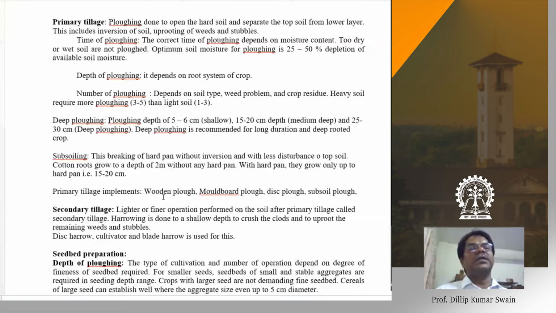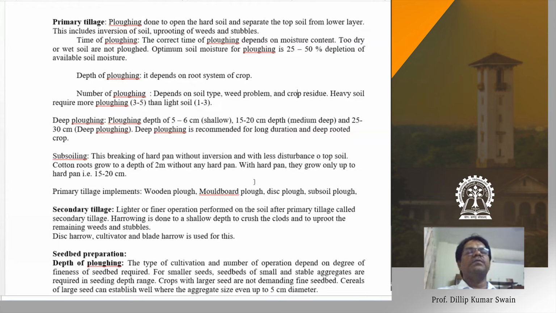when there were no modern tillage implements, the farmers used to have their own way of plowing the land using the wooden plow. I don't know whether you have seen it. You can also see it on Google. The desi plow is a wooden plow. Then the moldboard plow, disc plow and subsoil plow are tillage implements.